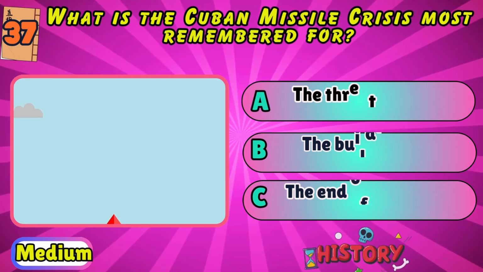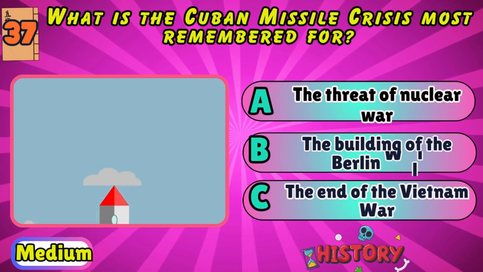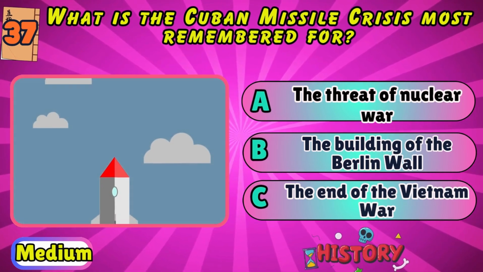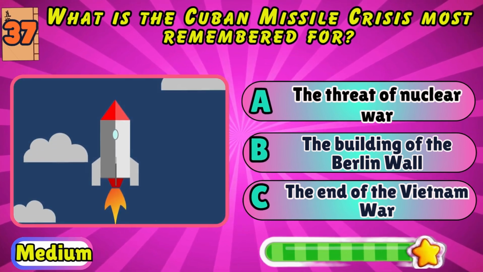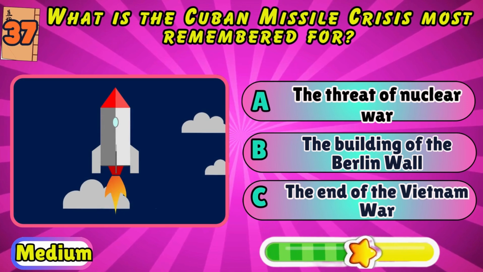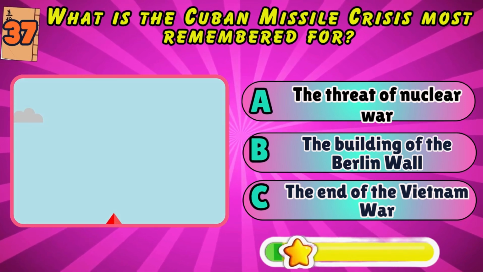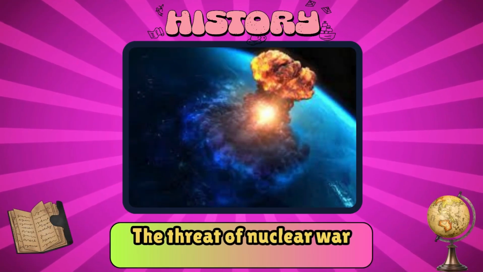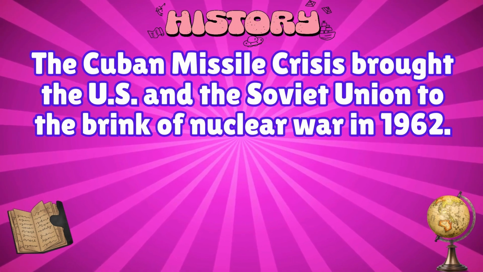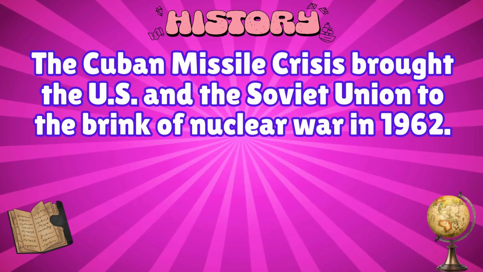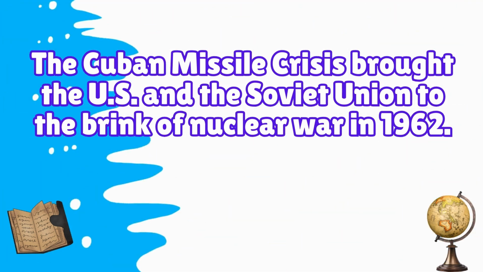What is the Cuban Missile Crisis most remembered for? The threat of nuclear war, the building of the Berlin Wall, or the end of the Vietnam War? The threat of nuclear war. The Cuban Missile Crisis brought the U.S. and the Soviet Union to the brink of nuclear war in 1962.